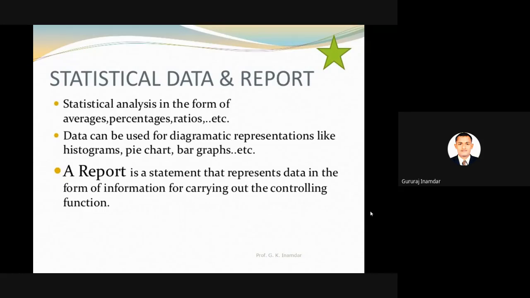So that statistical data and report will help in the controlling of the industry or organization. A report is a statement that represents data in the form of information by carrying out the controlling functions. Whatever controlling units, controlling reports and controlling values are there, in terms of one paragraph or one report we will get the overall data of that particular organization.